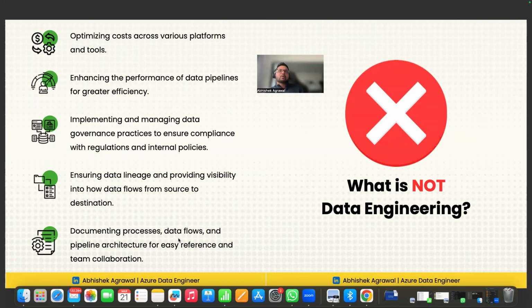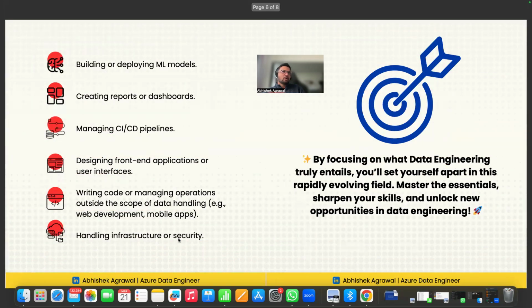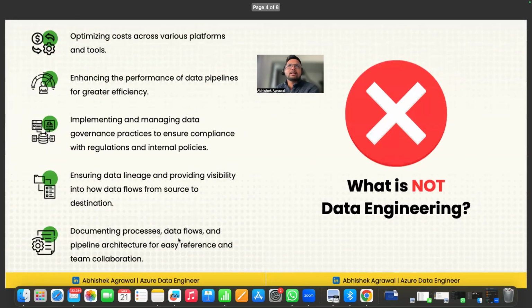So we'll learn about all of this, but we'll not learn about ML deployment. We'll not learn about Power BI. Fabric is closely related to Power BI, so I will tell you a few basics about reports, but not in detail. In CI/CD pipeline, I'll tell you about Git practices, but not CI/CD pipeline making. I will not tell about the front end application, and I will tell only the very basics of infrastructure security. I will not go deep into all of these concepts because this is not a data engineering task. Okay.